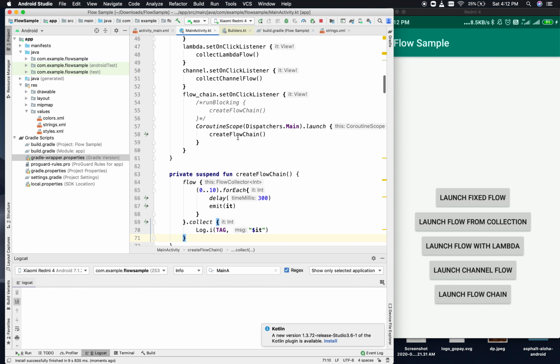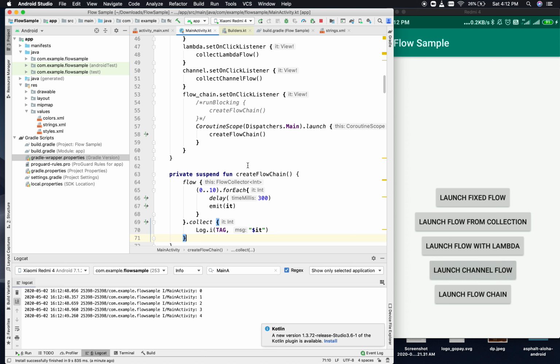Now we know that this is running in a different coroutine scope, and this should not block other threads from operating. So as soon as I give a call to this launch flow chain, if I give a call to another flow, let's say launch channel flow, it should work together. These two should work in different coroutines, and one should not block the other, and we can test it. So I am giving a call to launch flow chain, and now I am giving a call to launch channel flow.